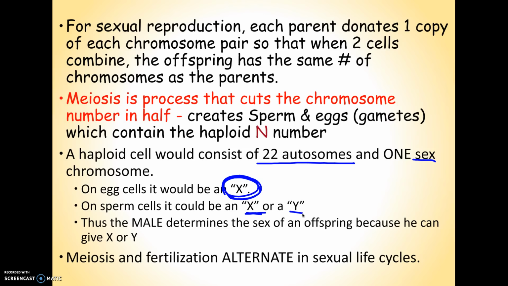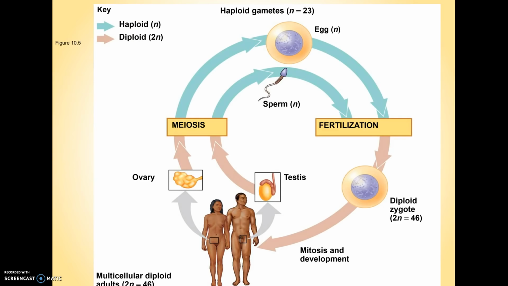All organisms that reproduce sexually have meiosis happen at some point in their lifespan, and fertilization happen at some point in their lifespan. When that happens,